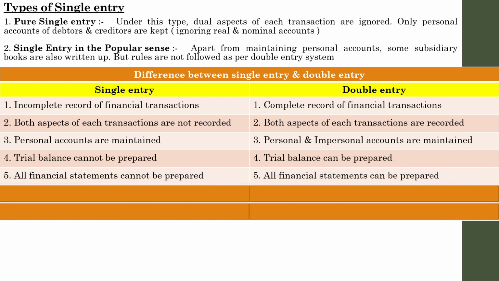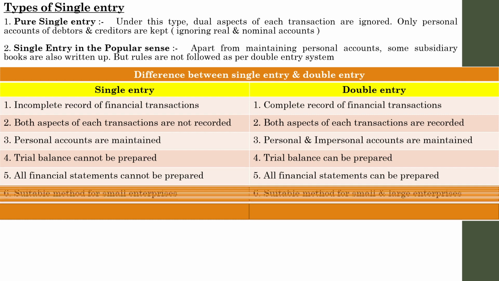In single entry system, financial statements cannot be prepared. Financial statements means preparation of trading account, profit and loss account, balance sheet. Since there are no proper ledger accounts and no proper trial balance, how are we going to prepare trading, profit and loss account and balance sheet in single entry system? So financial statements cannot be prepared. Whereas in double entry system, we can prepare financial statements. I hope you all learned how to prepare trading, profit and loss account, balance sheet, so we are not going further into that.